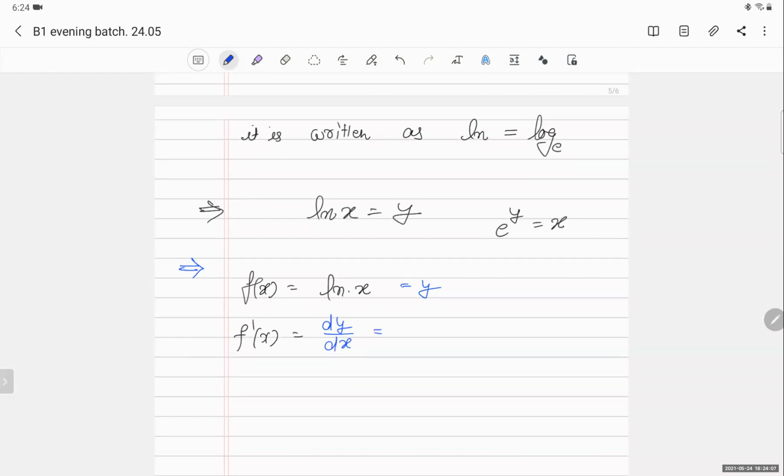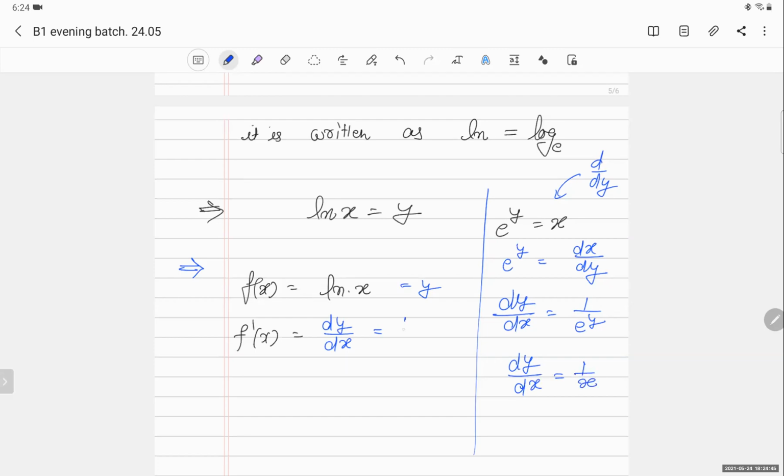एक ही बात है, right? Okay. So I can write that e की power y equal to x. Now I will differentiate this equation with respect to y. So what will it become? e की power y equal to dx by dy. If I differentiate that equation with y, it will become this. So dy by dx will become 1 upon e की power y, and what is e की power y? x. So dy by dx will become 1 by x.